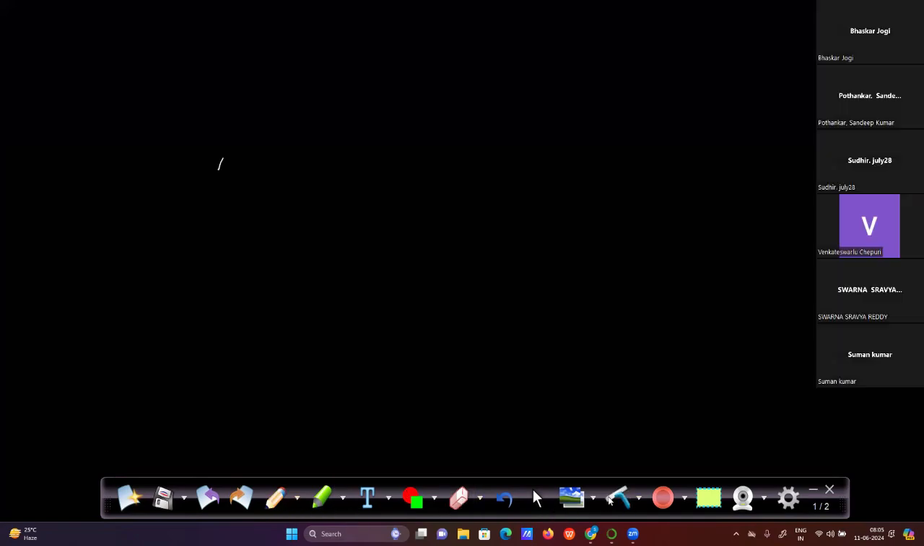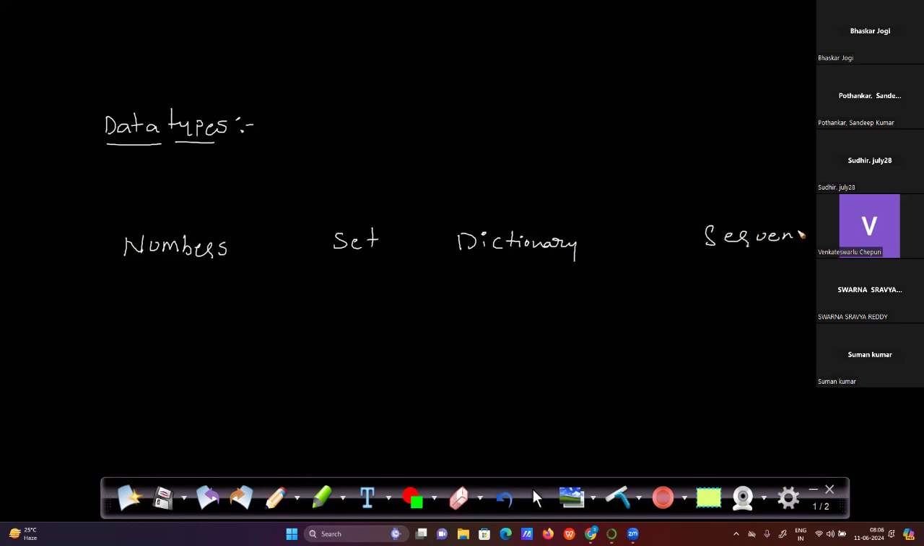Now, first I want to give an overview of data types. Data types is nothing but we can divide them into four different kinds. One is numbers, then set, dictionary, and sequence. So from the data types, we can divide into four different types: numbers, set, dictionary, and sequence.